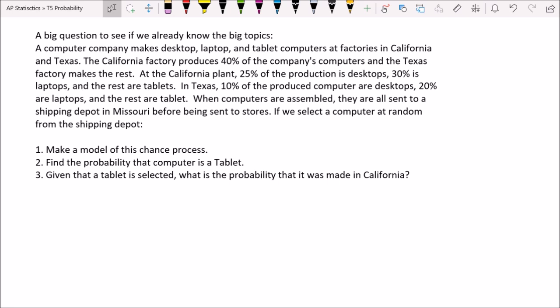And how do I want to do that? So I'm just going to kind of think through the information as we start. They tell us that California makes 40% of the company's computers and the Texas factory makes the rest. So I'm just going to come down here and write CAL for California and TEX for Texas. And they told us California produces 40%, so 0.4 of the computers are made in California, and the Texas factory makes the rest. That's a complementary probability, so 0.6.